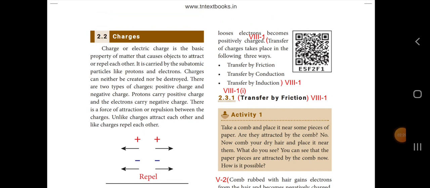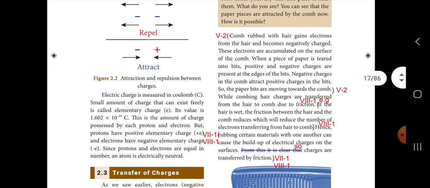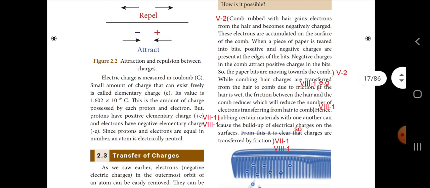Transfer of charges takes place in the following 3 ways. Transfer by friction, transfer by conduction, transfer by induction. So, rubbing certain materials with one another can cause the build-up of electric charges on the surfaces. So, charges are transferred by friction. For example, if the hair is wet, the friction between the hair and the comb reduces, which will reduce the number of electrons transferring from hair to comb.